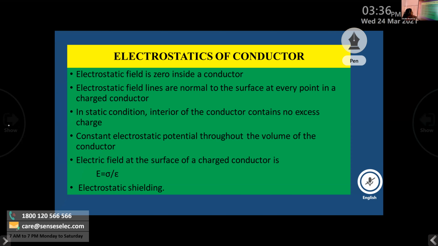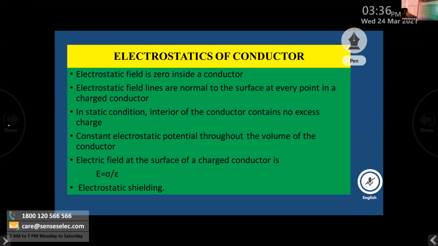First one is: electrostatic field is zero inside a conductor. This is the first result of electrostatics of conductors. You only need to write the first point. After explaining it, we can discuss the second point.